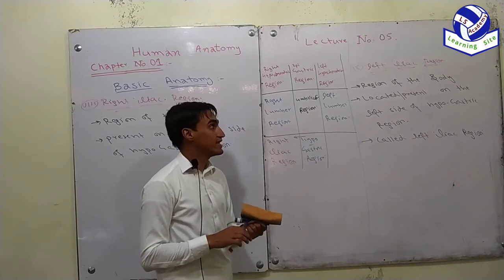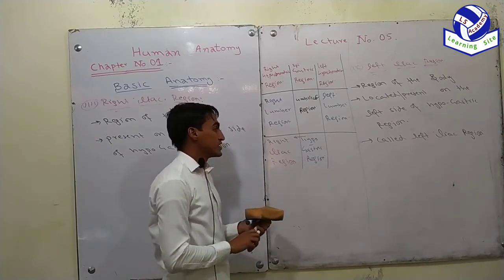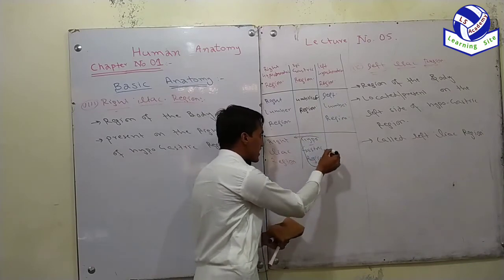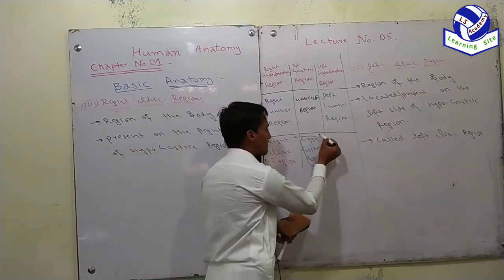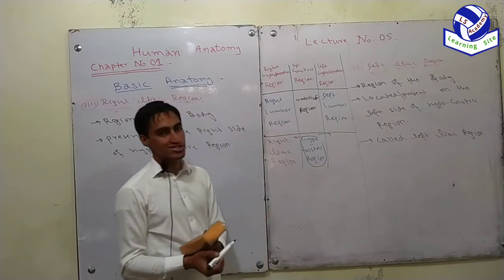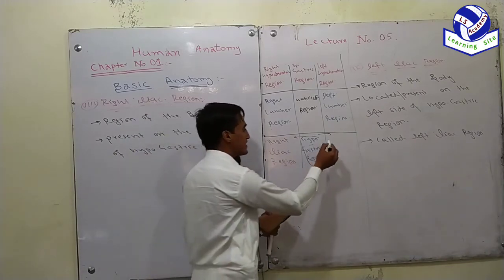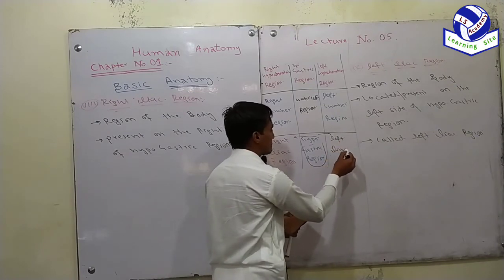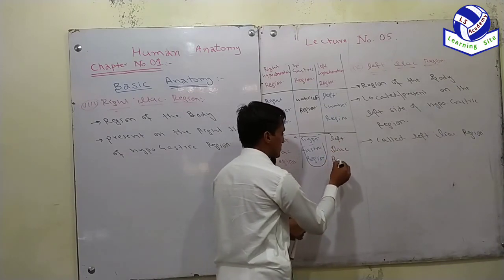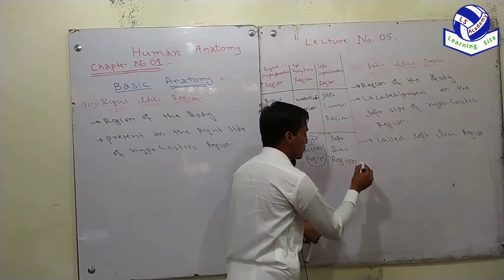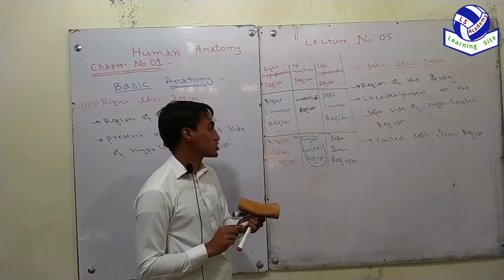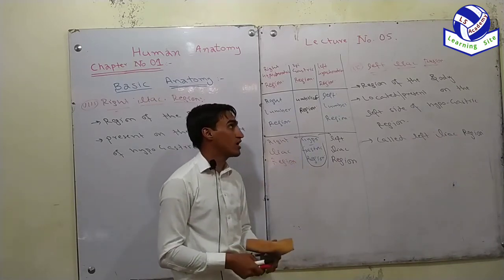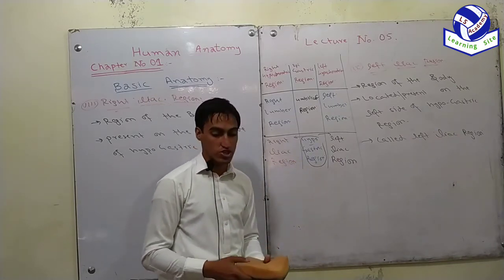Where is the left iliac region located? This is the hypogastric region, and the region which is present on the left side of the hypogastric region is called left iliac region. This is the region which is present on the left side of the hypogastric region. So this region of the body is called left iliac region.